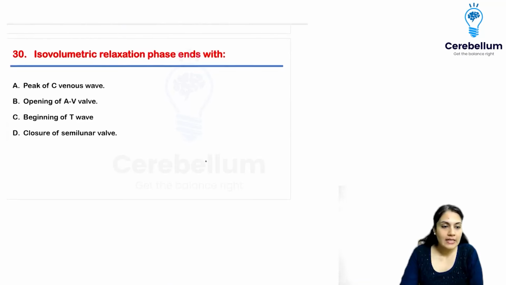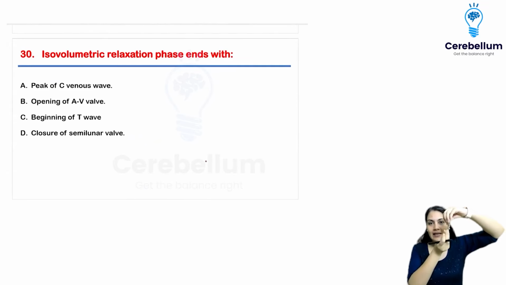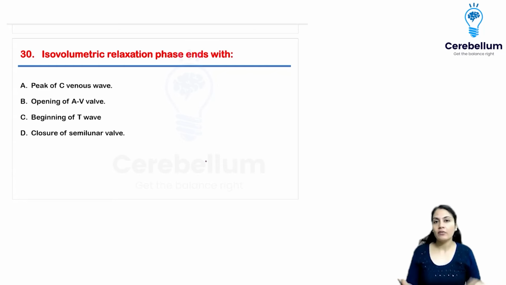Next, this is the easiest question. Isovolumetric relaxation ends up with relaxing. You're relaxing your ventricles, so it must be the time for the filling. Atria is on the top, ventricle is at the bottom, right? The atrioventricular valve will be closed. As soon as you decrease the pressure in the ventricle, the valve will be opened and the atria start filling the ventricle. So the AV valve is going to be opened, right? Very, very easy. I hope everybody got this correct.